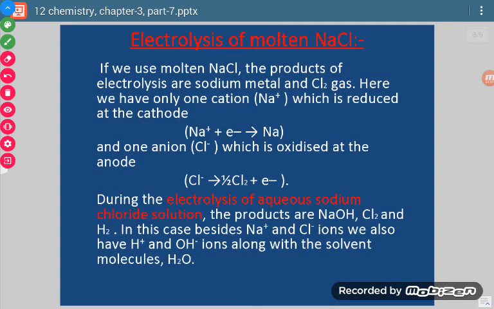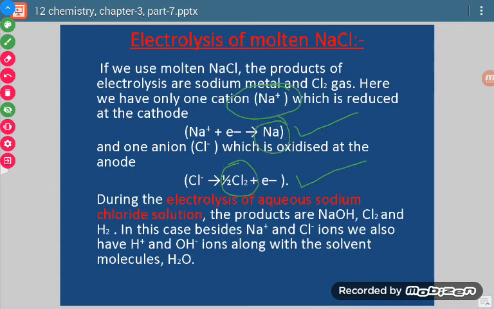Now let us take one example. If we take NaCl, in its molten state products are different, and in its aqueous state products are different. If we take molten form, then the products of electrolysis are sodium metal and chlorine gas. Why? Because there is availability of only sodium ion which will undergo this reaction, and there is presence of only chloride ion which will undergo like this. So sodium ion will undergo reduction and chloride ion will undergo oxidation, and we will be getting chlorine and sodium as products.